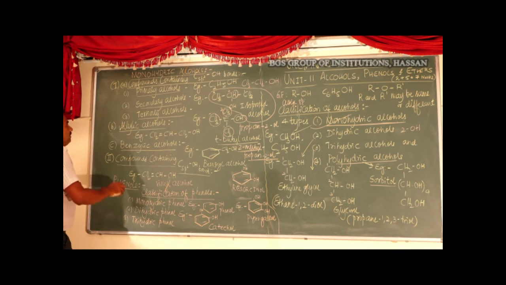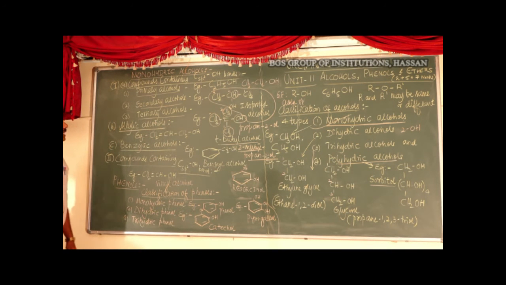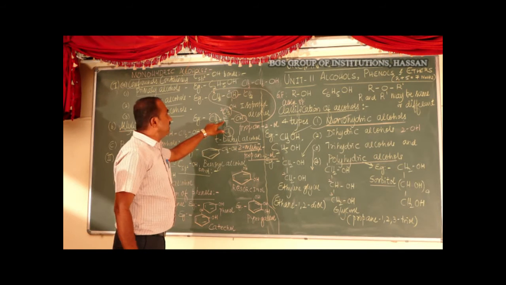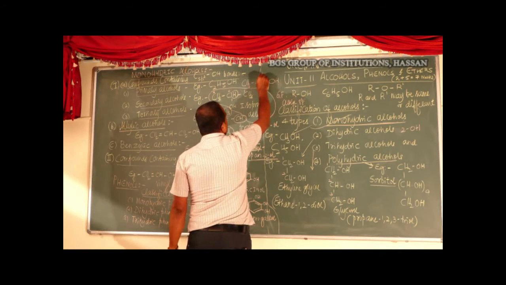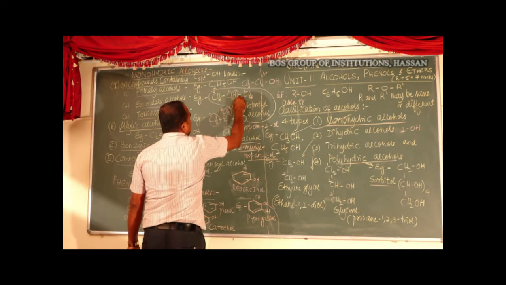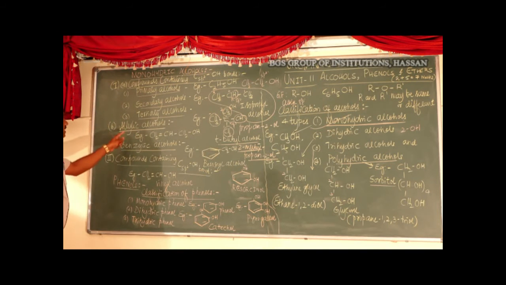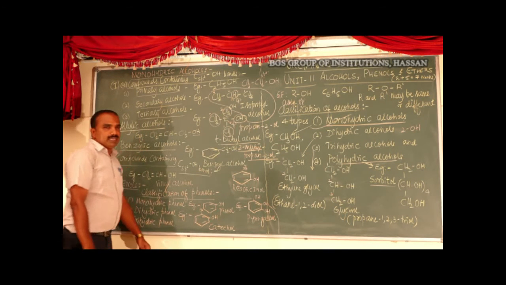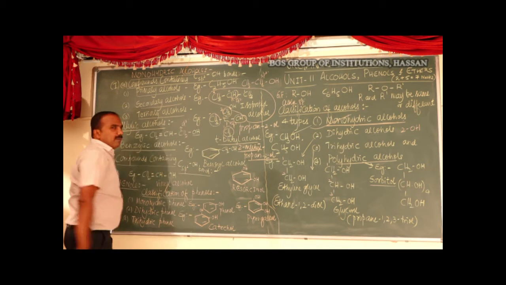Okay. So the next classification is allylic alcohols. In all these examples, the OH group is attached to an sp3 hybridized carbon atom. You should know that also. Here the carbon atom is sp3 hybridized, here also sp3 hybridized. The second one is allylic alcohol. These are the alcohols in which the OH group is attached to an sp3 hybridized carbon atom,